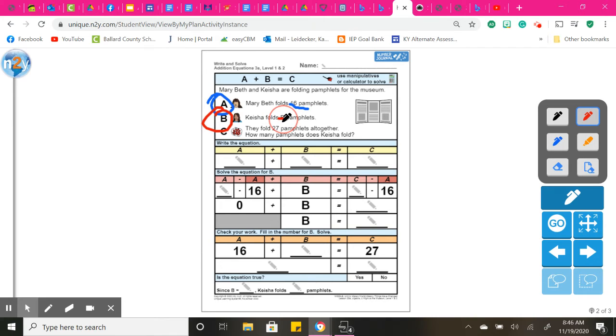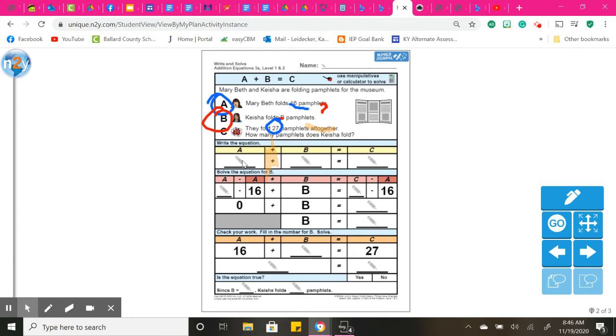We don't know B, but we do know that they folded 27 all together. All together, I know I'm adding. Okay, so let's plug our answers in. So we have Mary Beth was A, was 16.